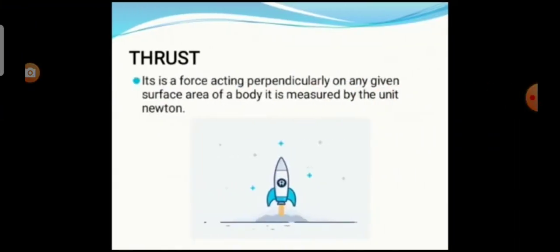Now we see about the thrust. The force acting perpendicularly on any given surface area of a body is known as thrust. Thrust is measured by the unit Newton.